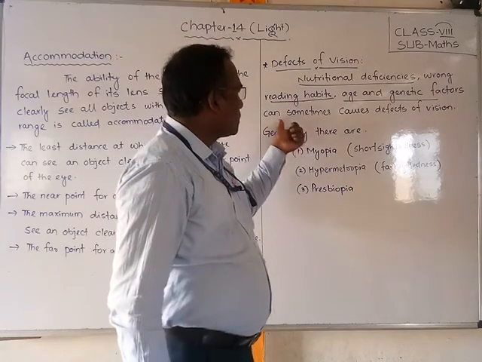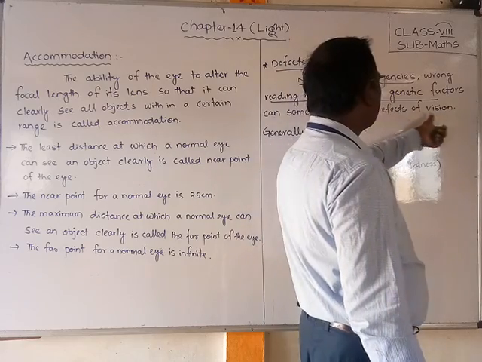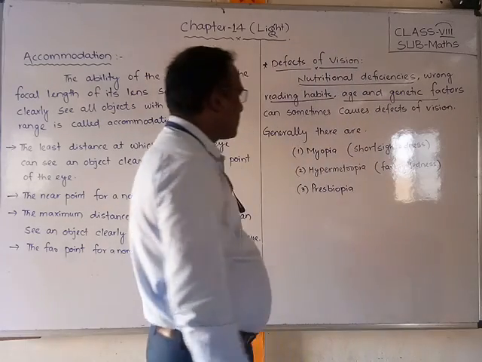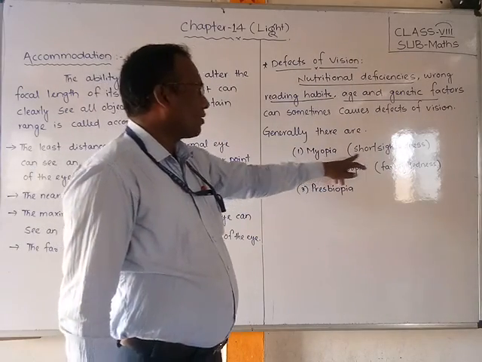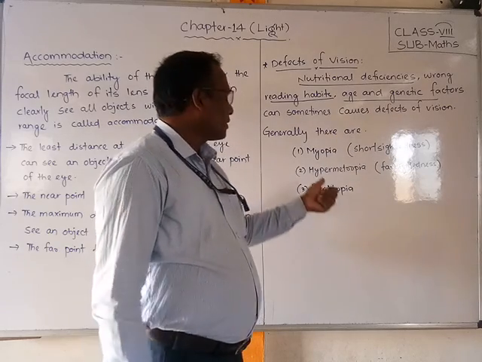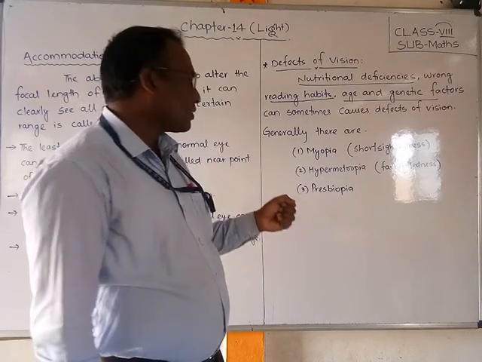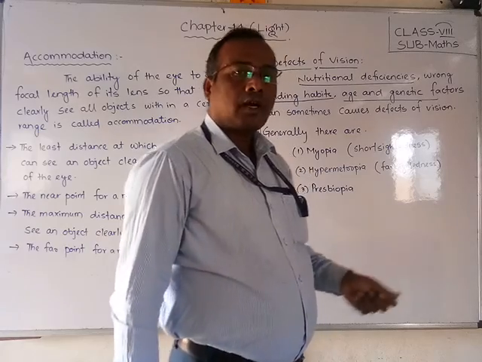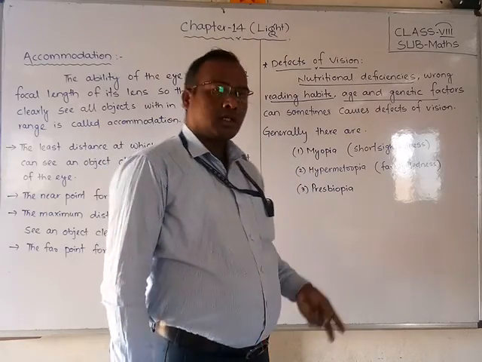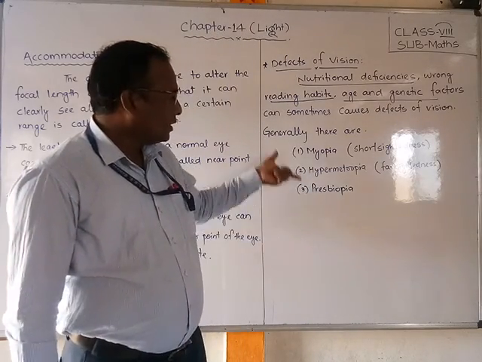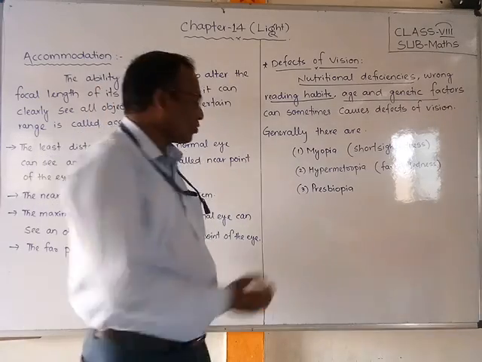Generally there are myopia, also called short sightedness, hypermetropia, also called far sightedness, and presbyopia. And also color blindness is there, friends.